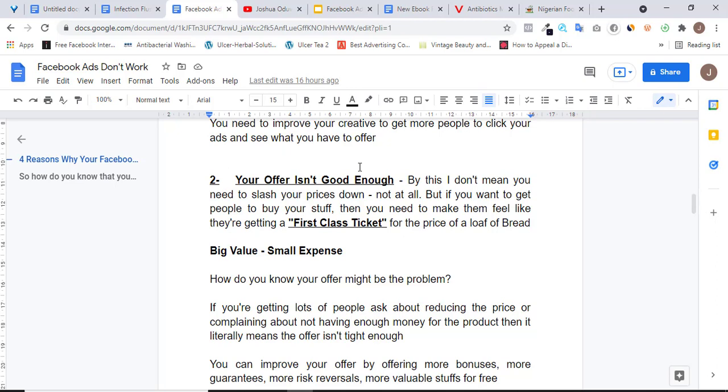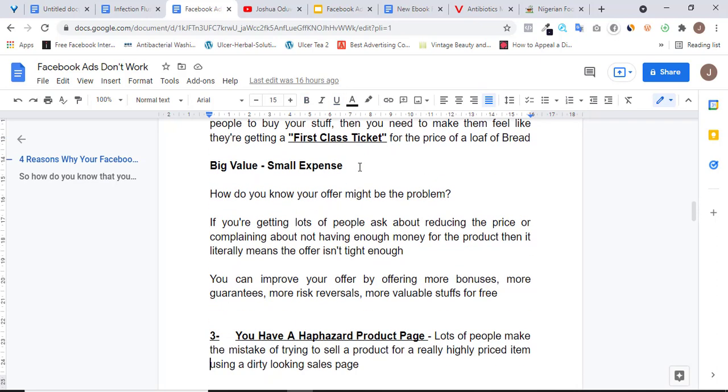Then you can also add very, very low cost products that your audience are going to find really, really valuable and offer to them for free. So once you can get all these things, get your guarantees, get your bonuses right, risk reversals, you are definitely going to get people to buy your product.